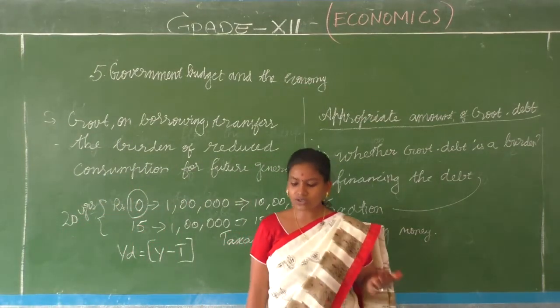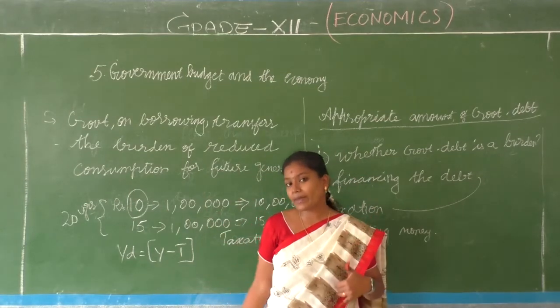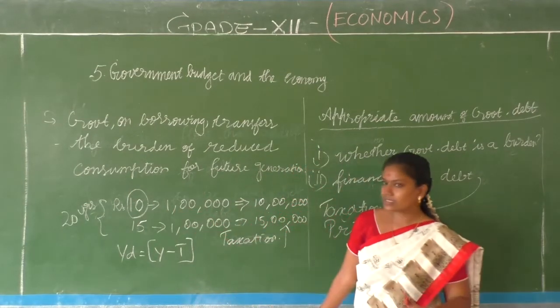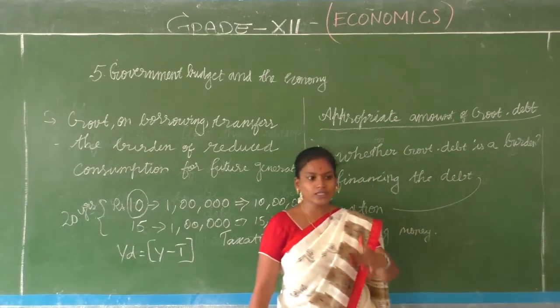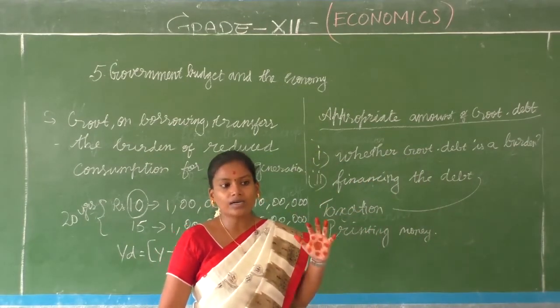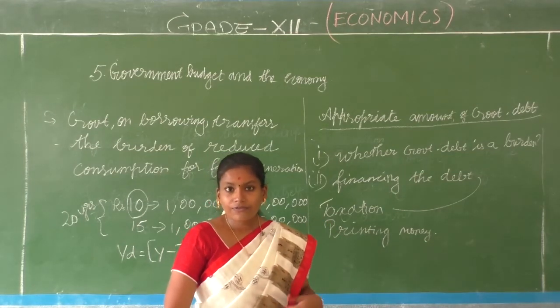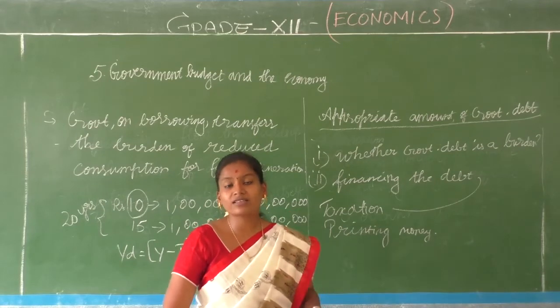Isn't it, children? So what are we doing there? After 20 years, to repay some bond, they will be raising tax. Today we are enjoying it. Today we have bought the bonds. Today the government has completed its debt and it has financed it. Fine, done. The future generation is going to face this.